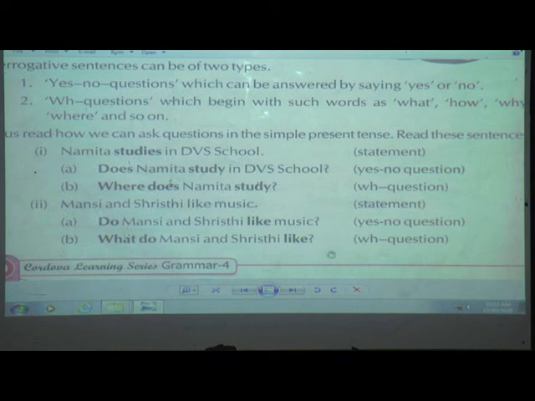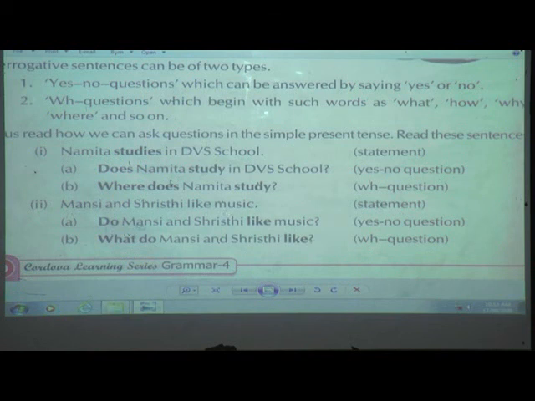And now if I want to turn it into WH question in simple present tense, so what I will do? Yes, I am going to write what do, then subject, Mansi and Srishti like. Am I going to write music? No, this is the answer for which I have asked question. Means for this statement we are making a WH question. So when we are writing the WH question, that time we are not going to write the answer. Got it?